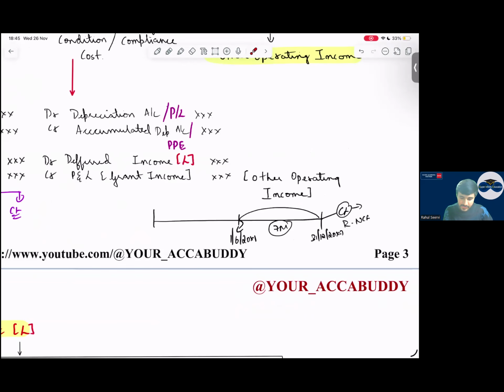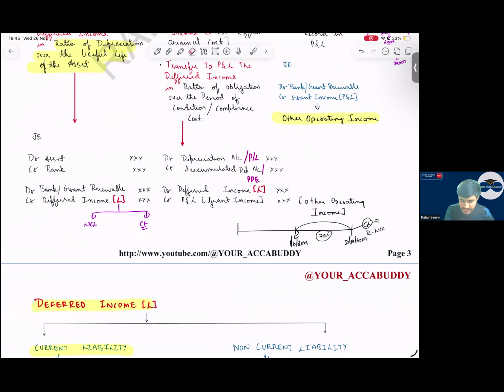So see the date when the asset is purchased and when the asset is used. We will not see the date when the cash is received. We see the date when the conditions are being met and the date when the asset is purchased.